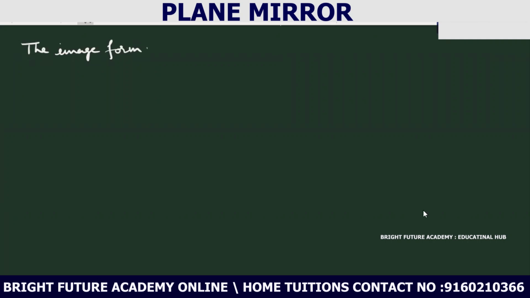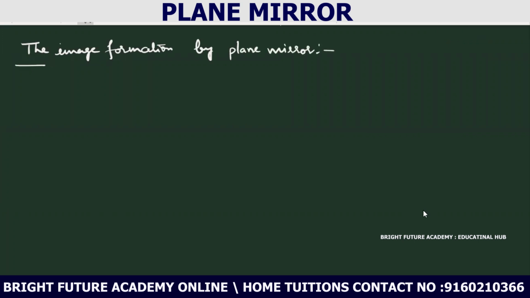The image formation by plane mirror. Plane mirror means one side it is reflecting, another side polished surface, right? This is the plane mirror. This is the polished, this is the reflecting surface.